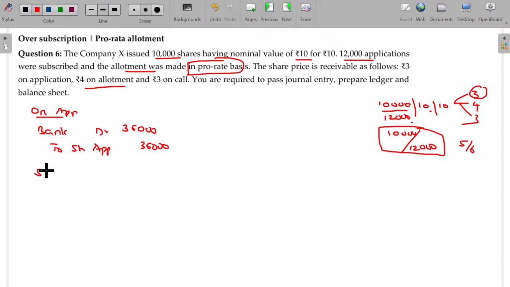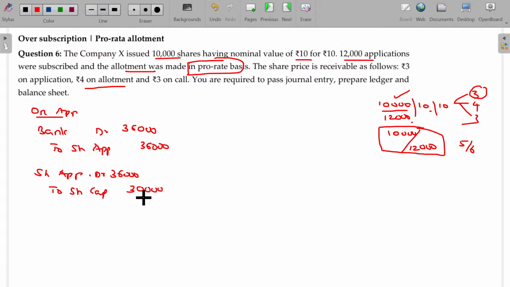Then what happens to the share application money? It is transferable to the share capital account to the extent allotted. What extent allotted? Only 10,000, right? So 10,000 into 3, 30,000 is transferable to share capital. So there is an excess application money of 6,000.